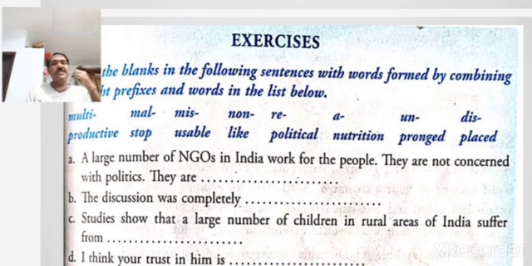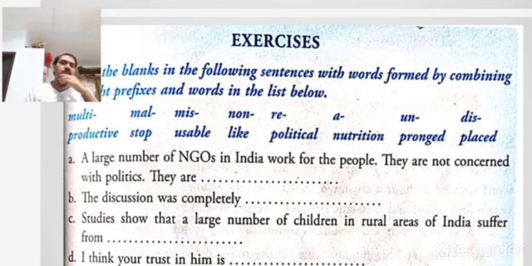That is, the discussion did not yield any results, so you call it unproductive. You are discussing something that is not productive, that is, no result is coming out of that discussion. That is called unproductive.